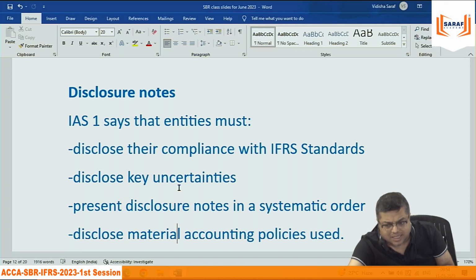उसका वैल्यूएशन कैसे करेंगे? अकाउंटिंग नहीं है तो बताना होगा नोट्स टू अकाउंट्स में. For anything where the options are given in the accounting and you are selecting a particular option, why you have selected that, what you are doing, that should be shown in the notes to accounts.